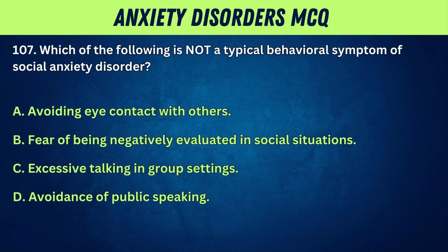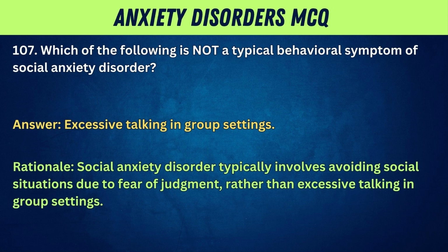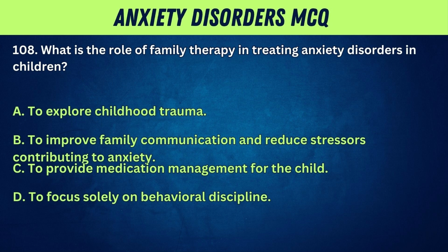107. Which of the following is not a typical behavioral symptom of social anxiety disorder? A. Avoiding eye contact with others. B. Fear of being negatively evaluated in social situations. C. Excessive talking in group settings. D. Avoidance of public speaking. Answer: excessive talking in group settings. Rationale: social anxiety disorder typically involves avoiding social situations due to fear of judgment rather than excessive talking in group settings.